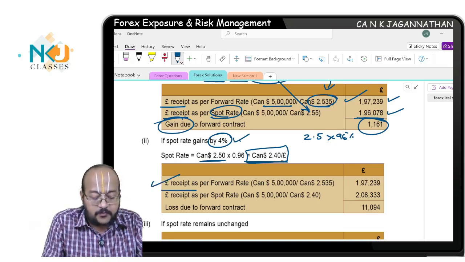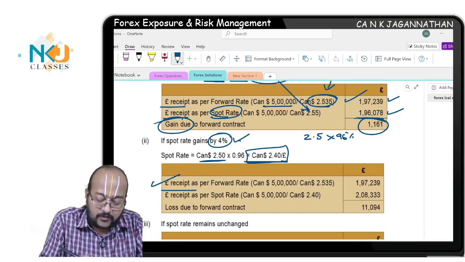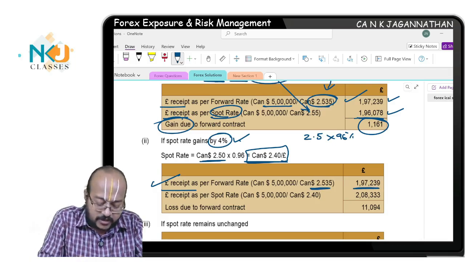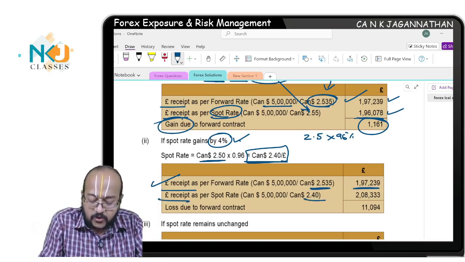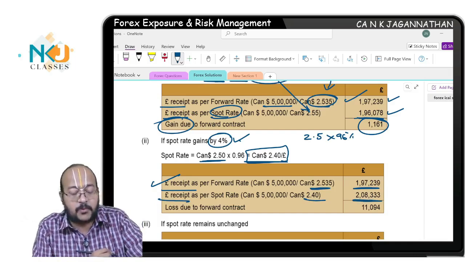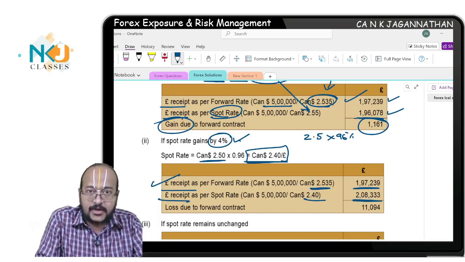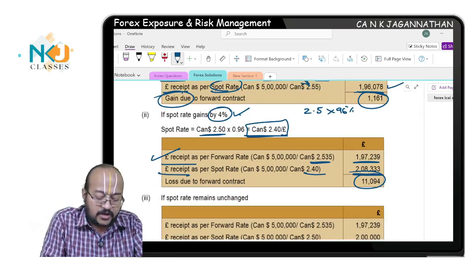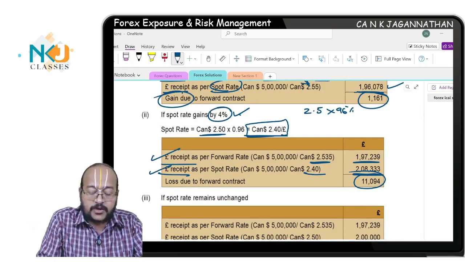Now, pound receipt as per forward rate, 2.535, we already computed, that will remain the same. Pound receipt as per spot rate, 2,08,333 pounds, which is again a loss to the extent of 11,094. Are you understanding? You are having less receipt when the spot rate changes by this.